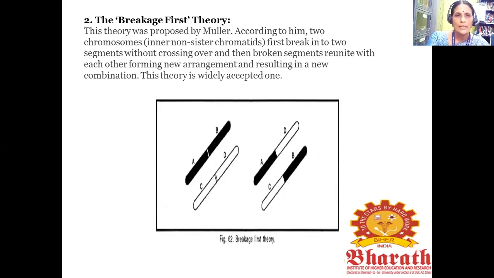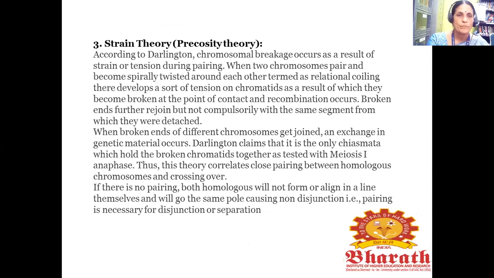The next theory is the breakage first theory, proposed by Muller. According to him, the two inner non-sister chromatids first break into two segments without crossing over, and then the broken segments reunite with each other, forming a new arrangement and resulting in a new combination. This theory is widely accepted. The figure represents the breakage first theory. The next one is the strain theory. According to Darlington, chromosome breakage occurs due to the restraint and tension during pairing.